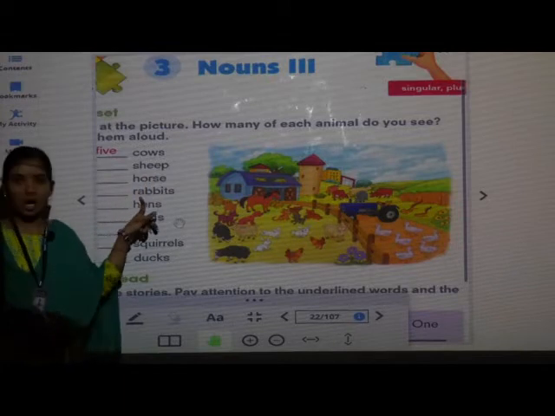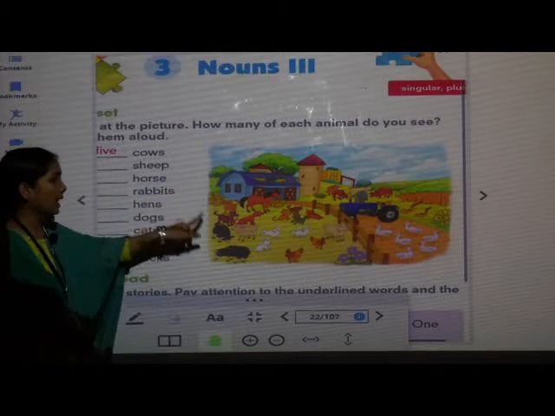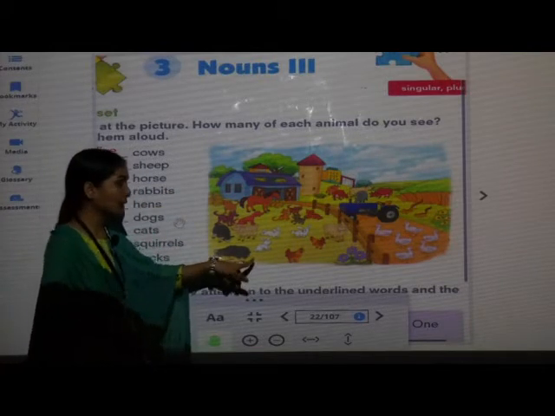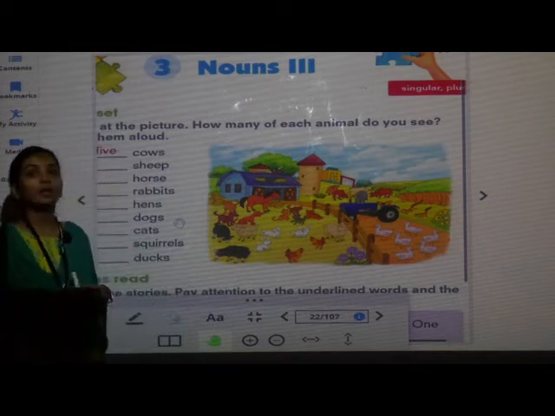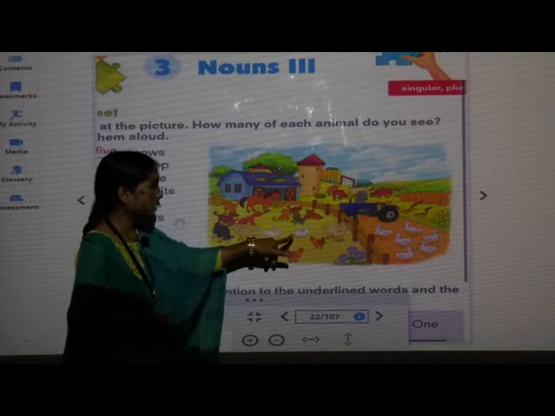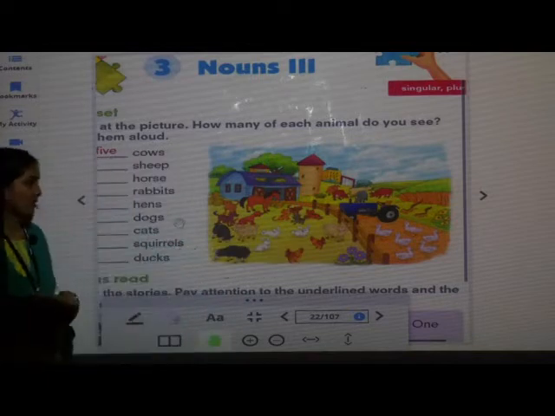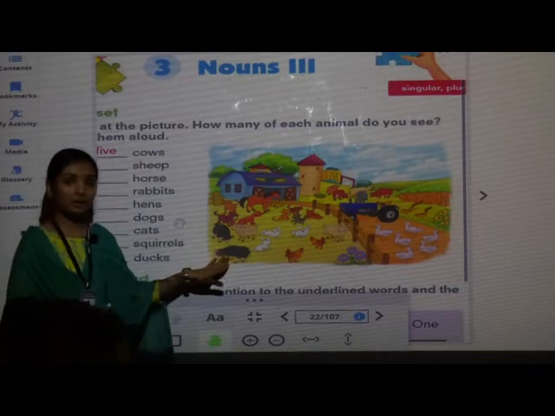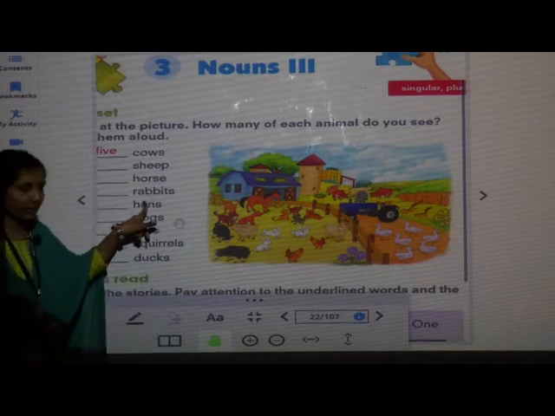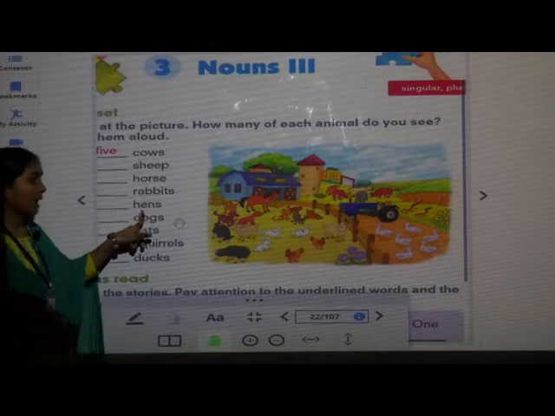Now, we have to count the number of rabbits in the picture. 1, 2, 3. How many rabbits are there in the picture? 3 rabbits. Next, hens.